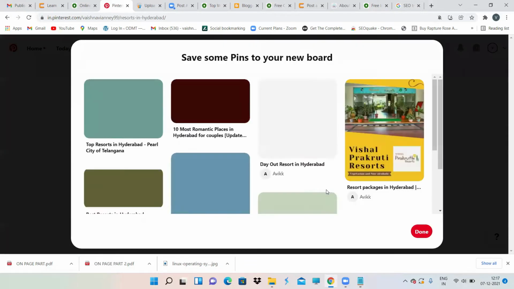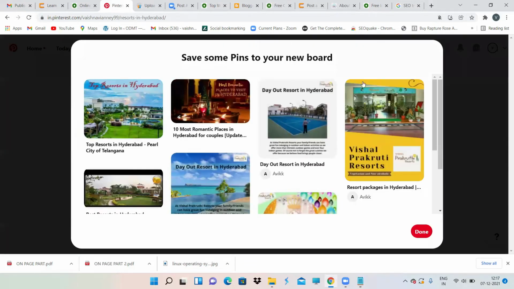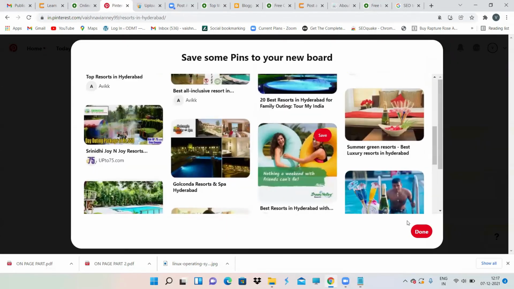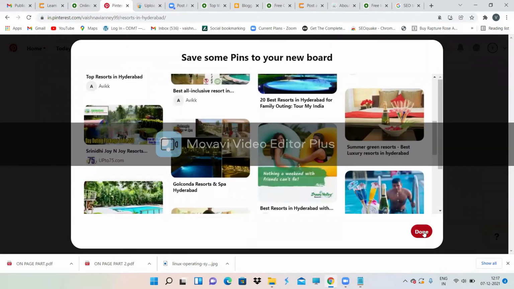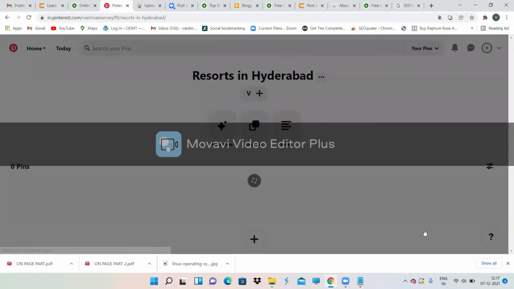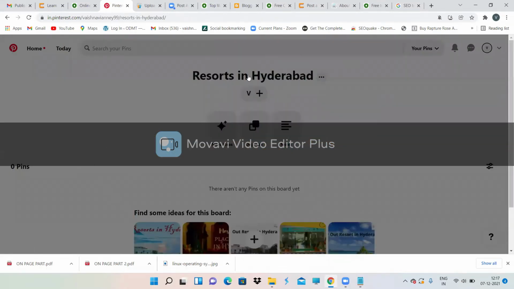After you create your board, it will tell you to save some pins to your new board that is related. See, all the resorts are only I'm able to see, but don't do that. If you want to do it, you do it. But if you want to get a backlink, then no need to do all these things. Then it will tell resorts in Hyderabad.